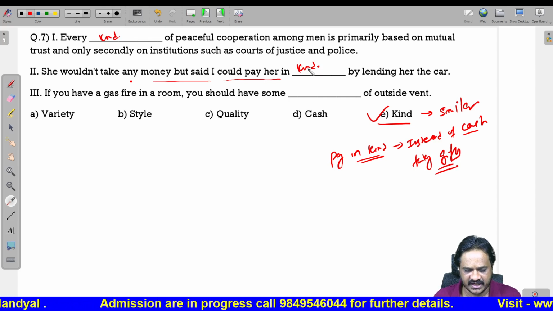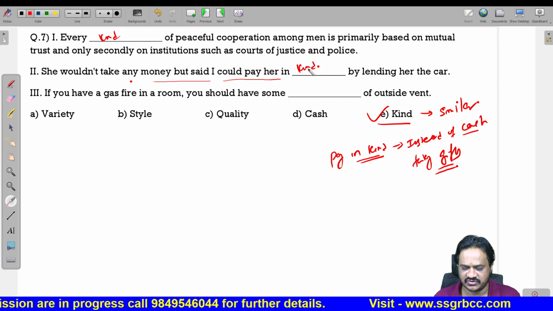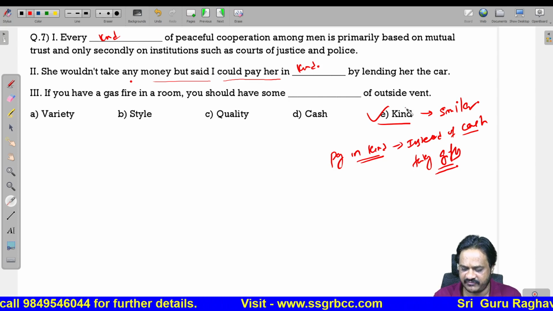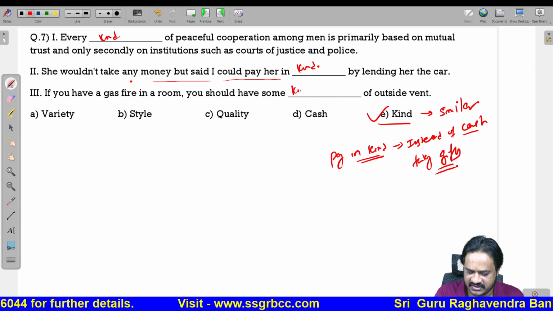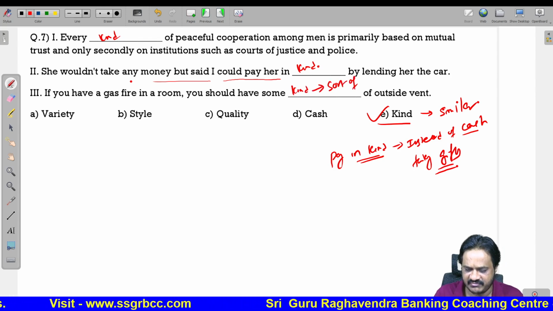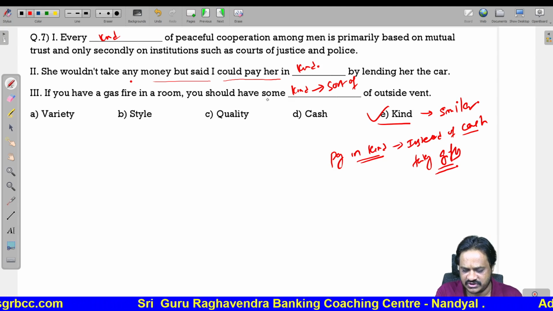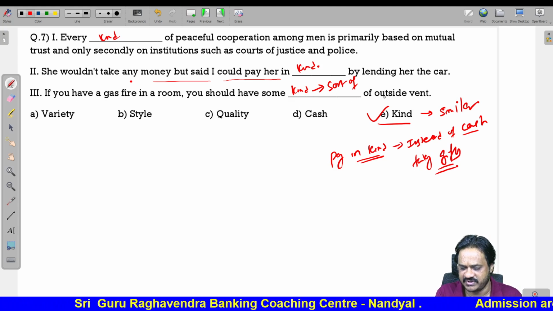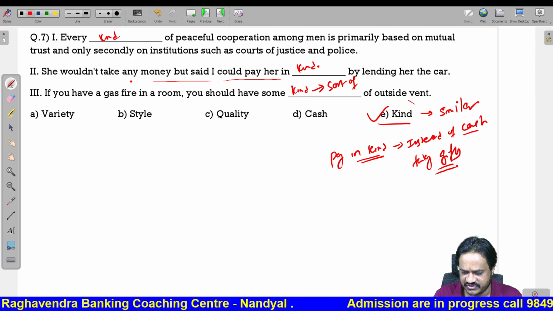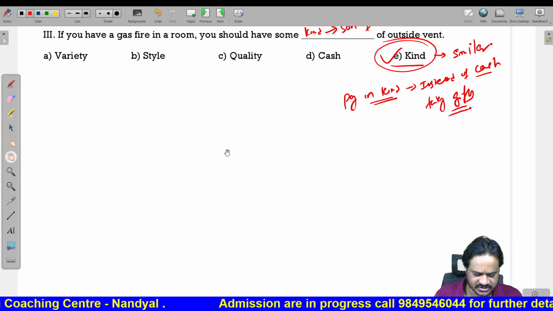If you have a gas fire in a room, you should have some kind of outside vent. So some kind of means some sort of. Here some kind of means some sort of, some method of. That means some sort of outside vent. So in all the three blanks you can definitely use the word kind. Next question.